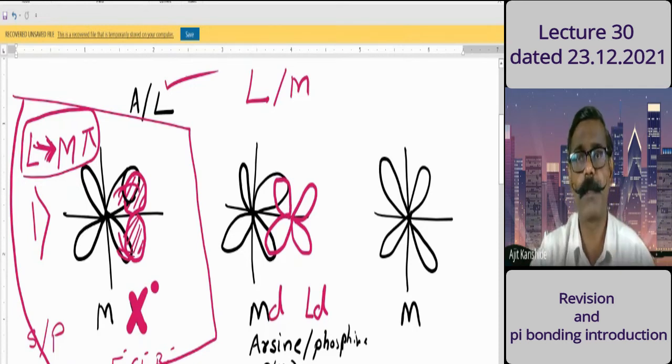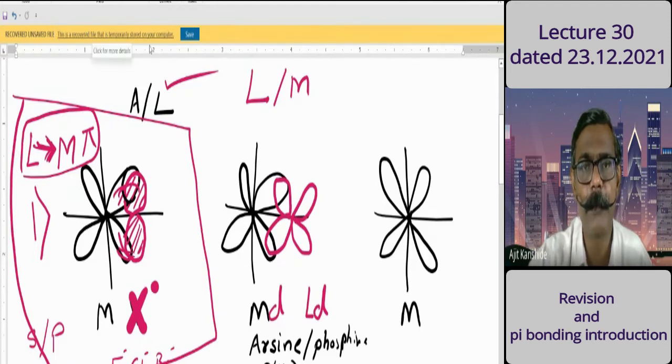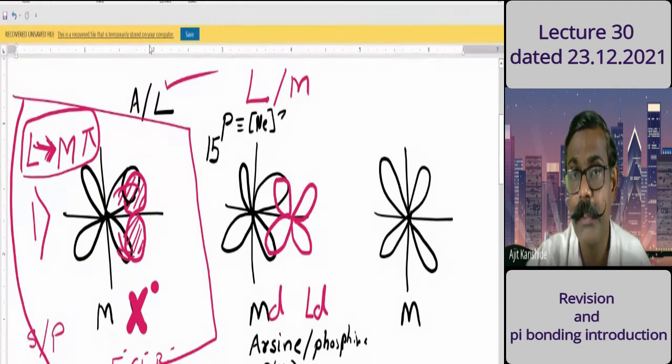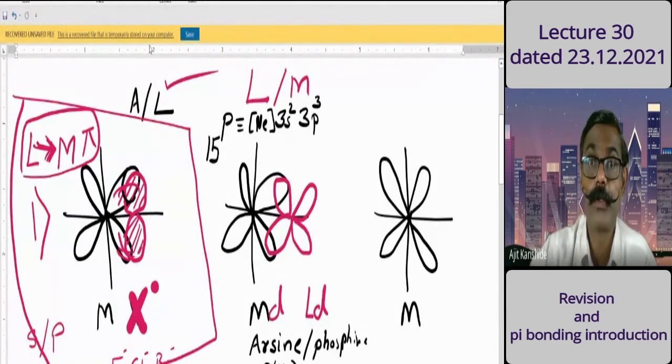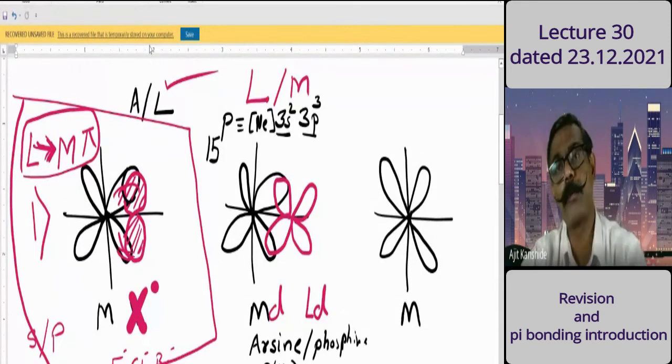But if you see phosphorus, will anybody help me? What is the atomic number of phosphorus? 15. Right, 15. So its electronic configuration after completing the neon configuration is 3s2 3p3. So the third shell started, 3s 3p electrons we are discussing. For hybridization also, if necessary, we go to the next orbital.